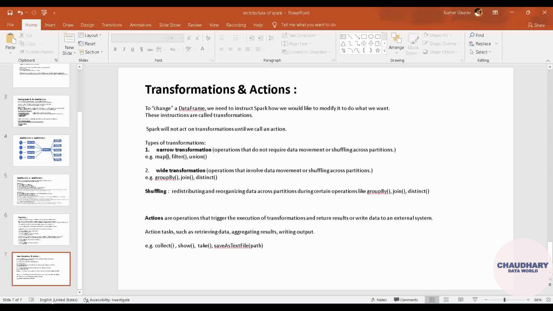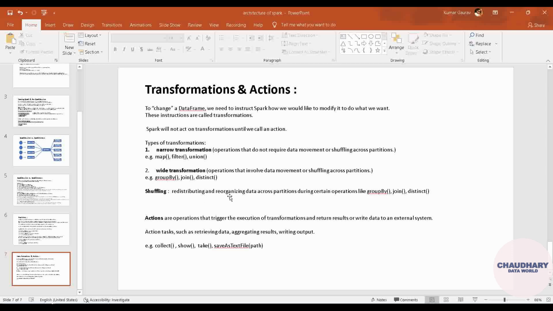But group by, join, or distinct are dependent on the whole data set. That means whatever data is in all of the partitions, it will depend on each of that data. That's why this wide transformation causes shuffling. That means the data is getting moved from one partition to a second partition to a third partition, since all of the data is required for this particular transformation, that is group by, right? So it will be moved from each of the partitions and collated to a single place.